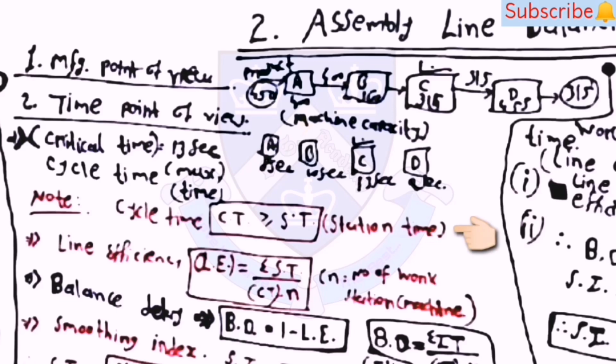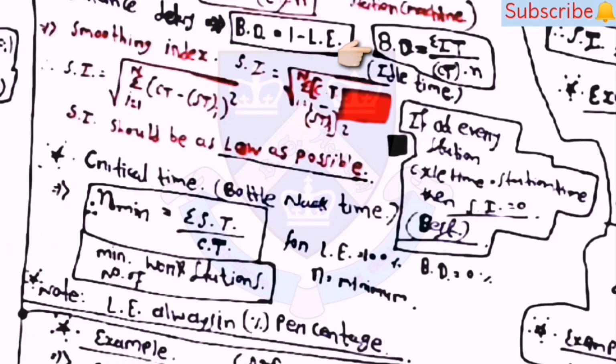Then cycle time Ct is greater than or equal to station time. Always remember that cycle time Ct is always greater than or equal to station time. Then line efficiency Le is equal to sigma St by Ct into N, and balance delay Bd is equal to 1 minus Le. Then Bd is also equal to sigma It upon Ct into N, where It is equal to idle time and Ct is equal to cycle time.